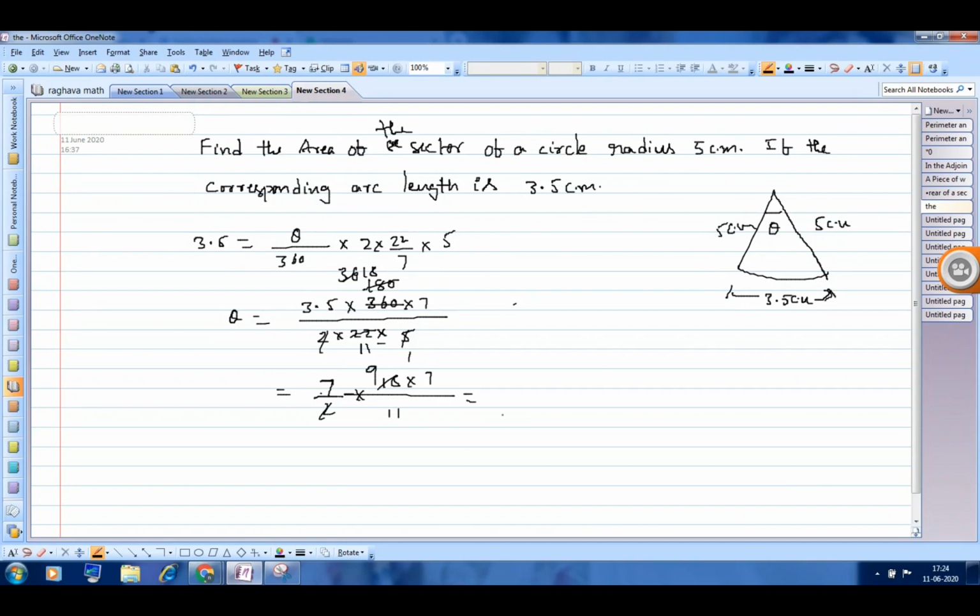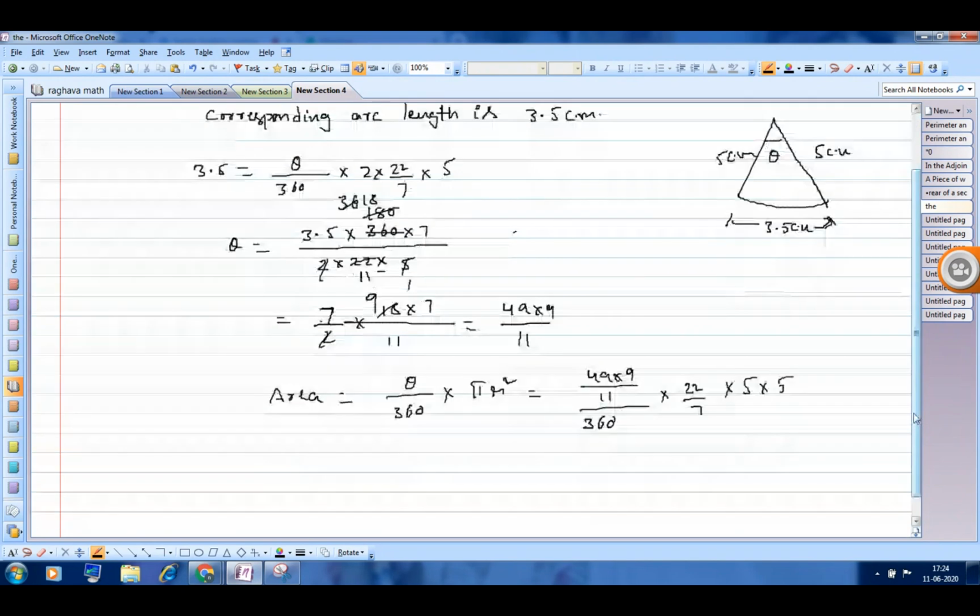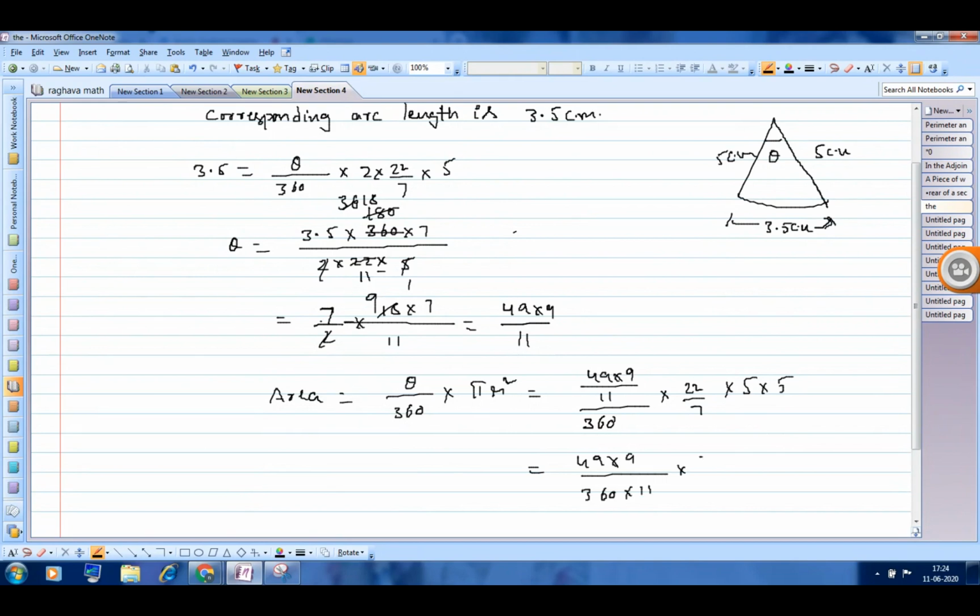Just keep it like this. 49 into 9 by 11 is the theta. So he's asking area. Area is equal to theta by 360 into pi r square. So theta is 49 into 9 by 11 divided by 360 into 22 by 7 into 5 into 5. So this will be 49 into 9 divided by 360 into 11, into 22 by 7 into 5 into 5.